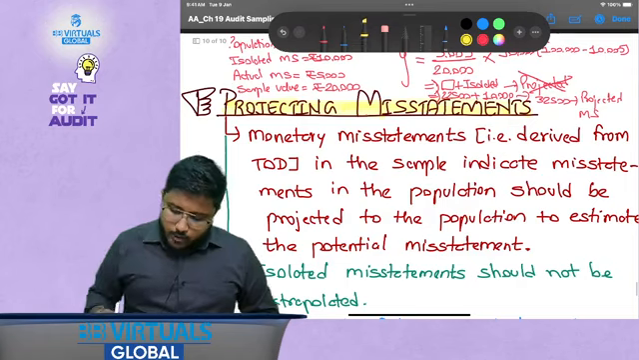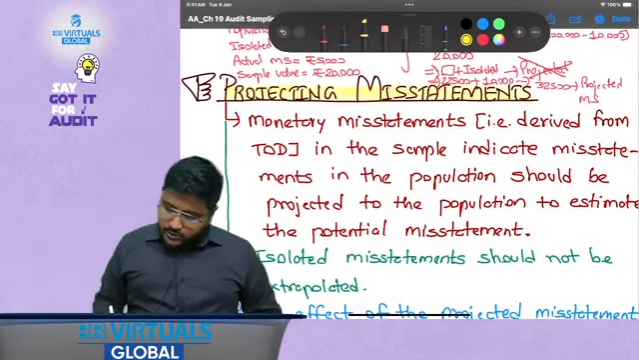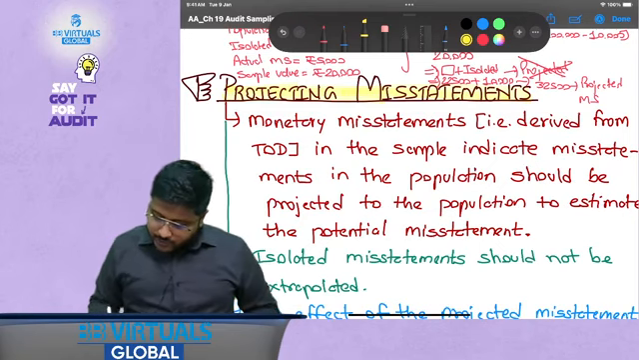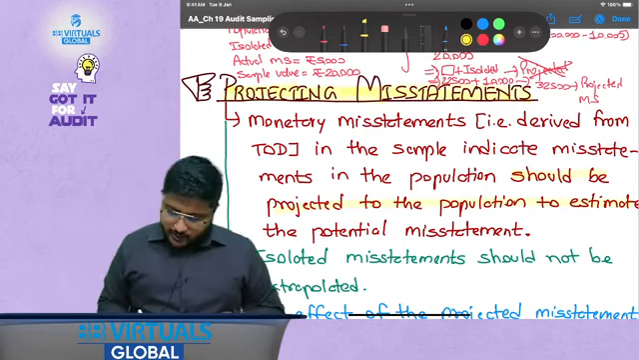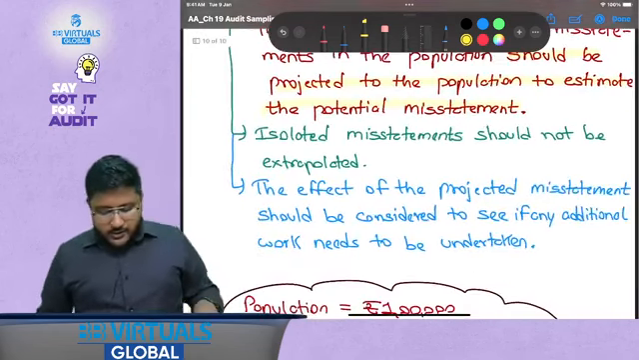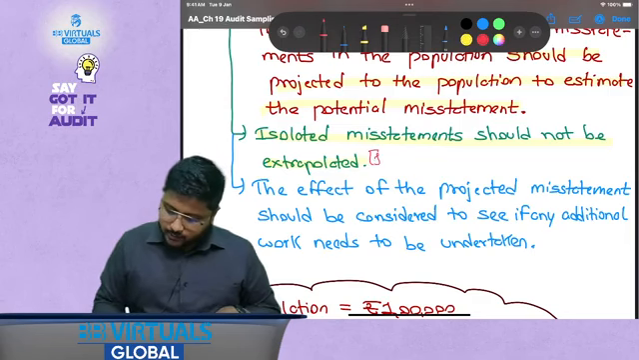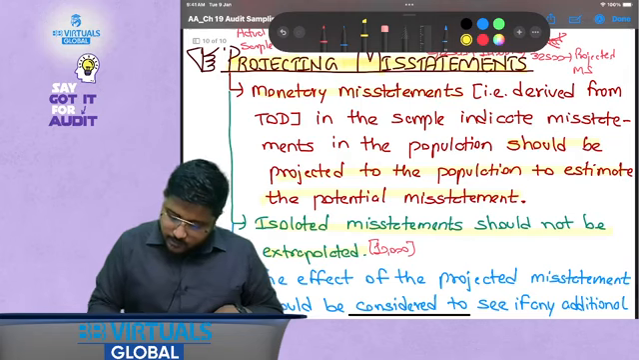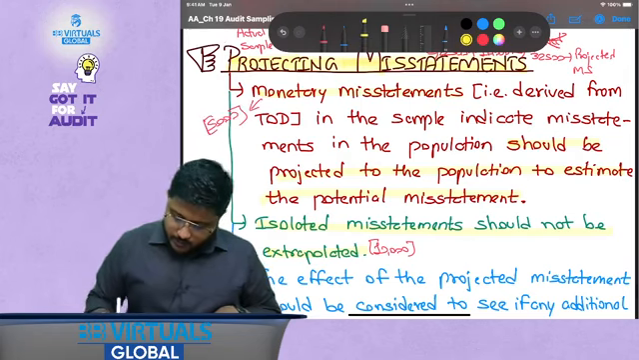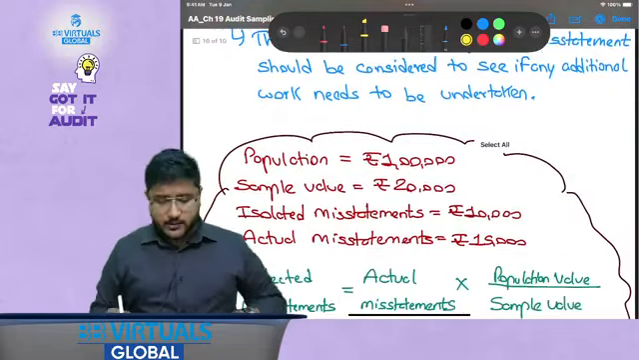Now monetary misstatements derived from tests of details in the sample indicate misstatements in the population, and should be projected to the population to estimate the misstatements. This is exactly like extrapolation that you have studied in FM or AFM, right? Isolated misstatements should not be extrapolated. In our case that is 10,000. The monetary misstatements that we have discussed are 5,000 in our case. Now the effect of the projected misstatements should be considered to see if any additional work needs to be undertaken.